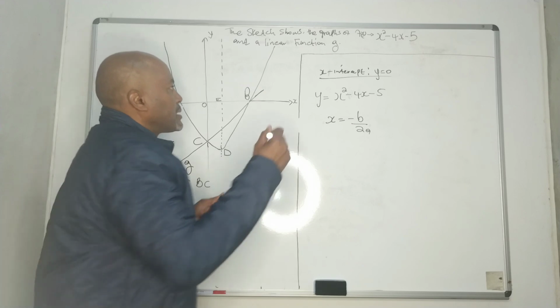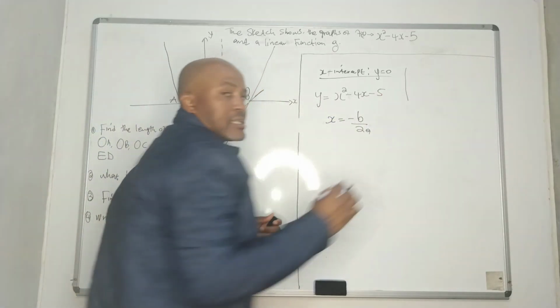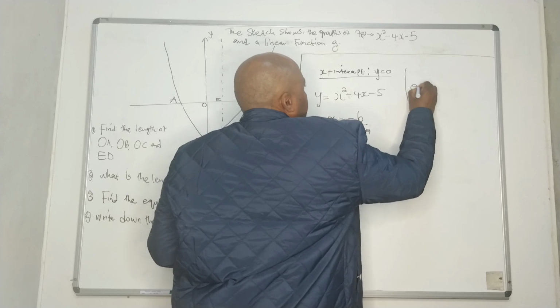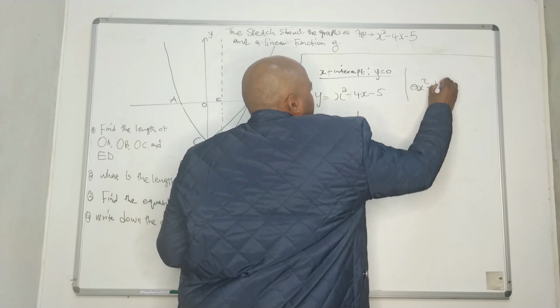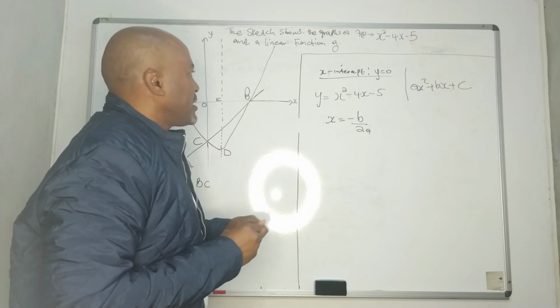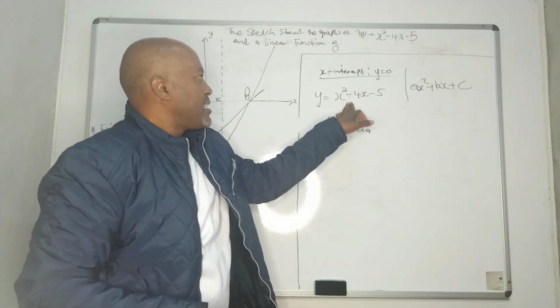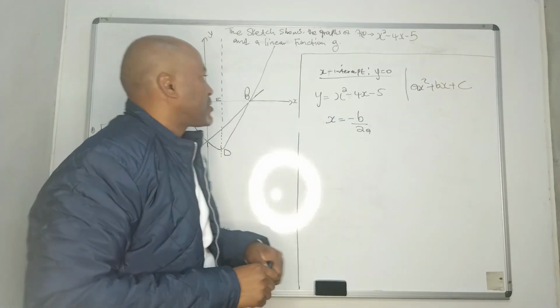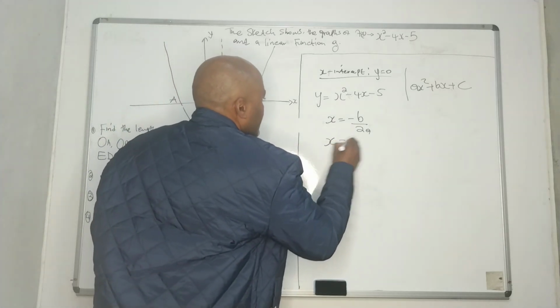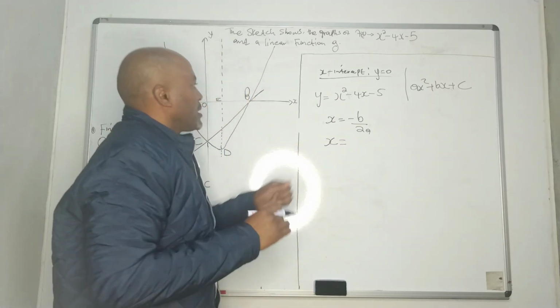Remember I said this in standard form, it says ax squared plus bx plus c. This is from that. So right, let's place our values.